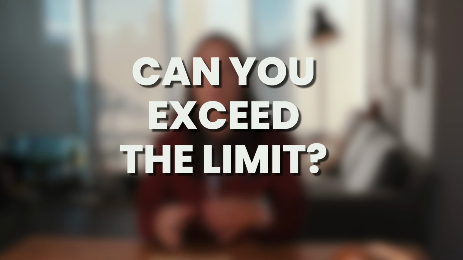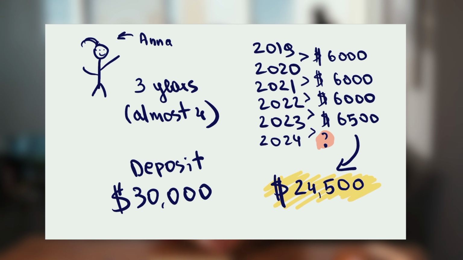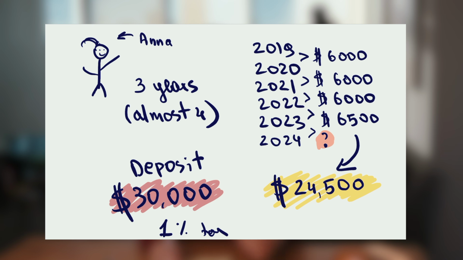But what happens if you exceed your contribution room for any reason? At any time in the year, if you contribute more than your available TFSA contribution room, you will have to pay a tax equal to 1% of the highest excess TFSA amount in the month, for each month that the excess amount stays in your account.